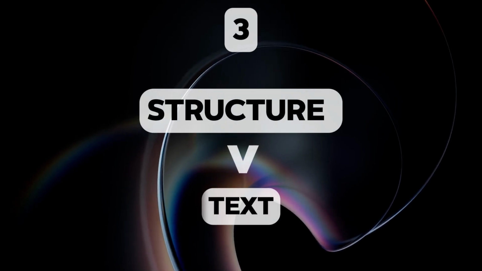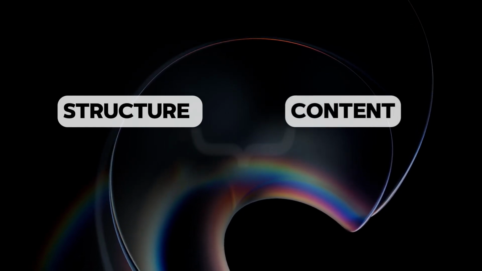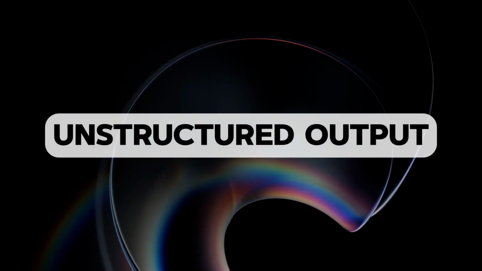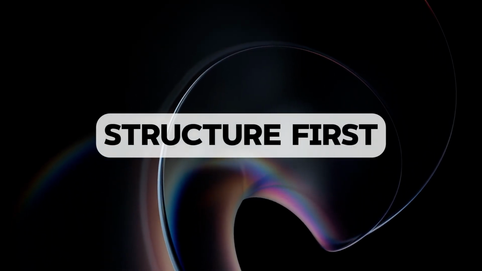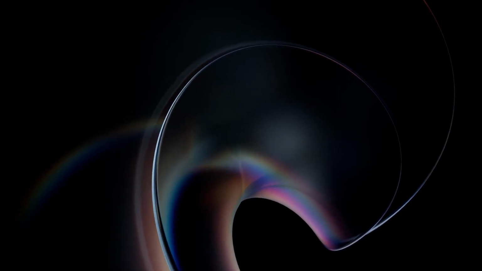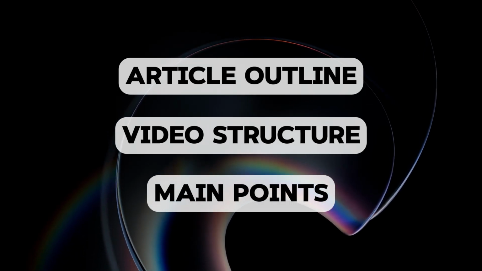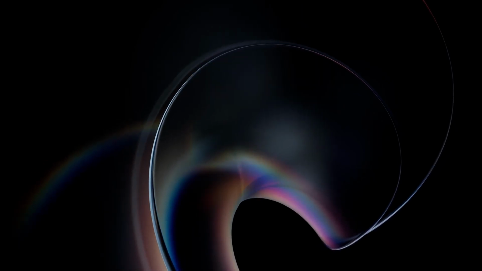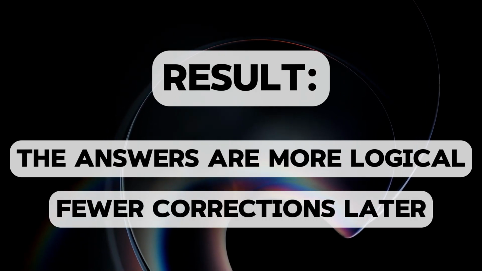Structure first, text second. When AI is asked to generate a full text immediately, it has to invent both the structure and the content at the same time. This often leads to responses that feel unfocused or poorly organized. A simpler approach is to request the structure first. For example, an outline for an article, a structure for a video, or a list of main points. After that, each point can be expanded or refined separately. This approach makes the result more logical and usually requires fewer corrections later.